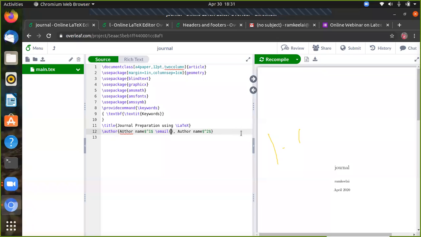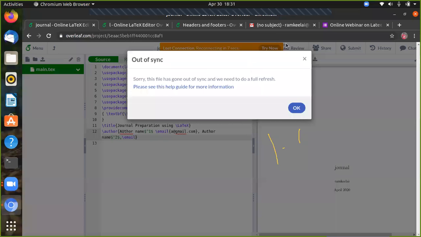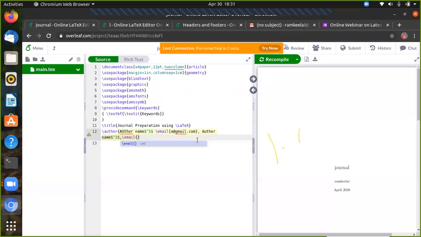$\email of the second author, you can give b@gmail.com. Okay, b@gmail.com you must give. So this is the second thing you have to give. Okay, this is the author information.